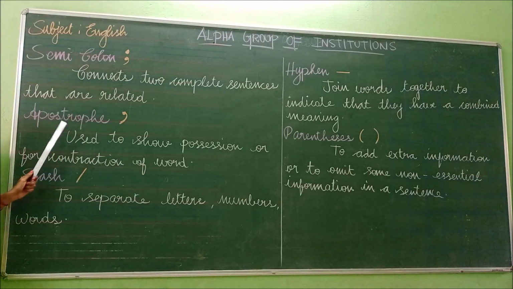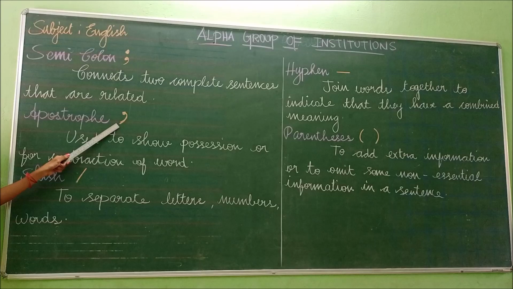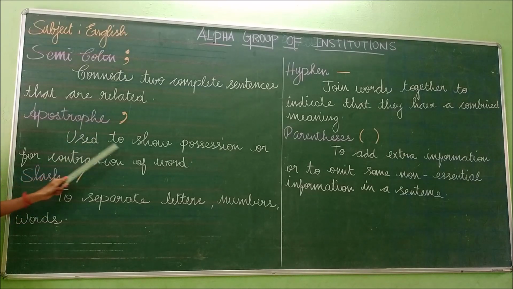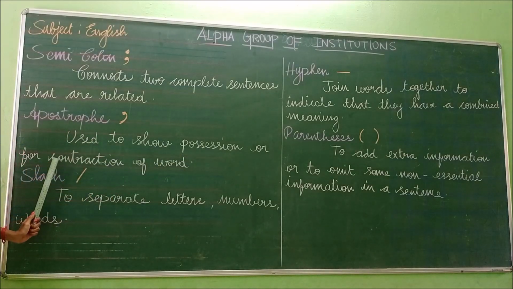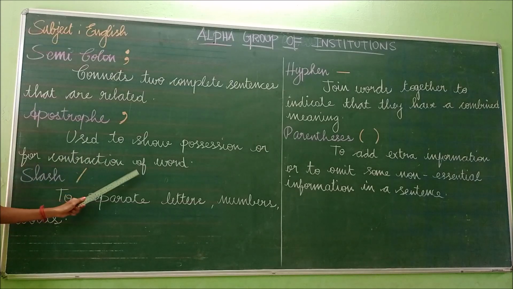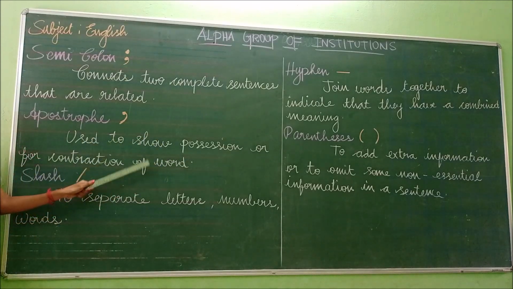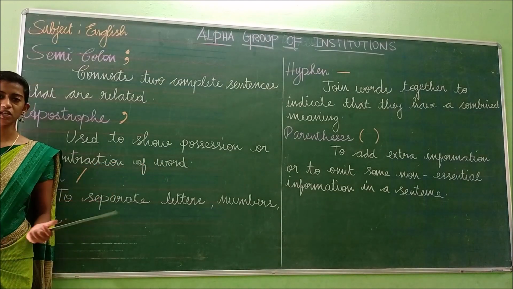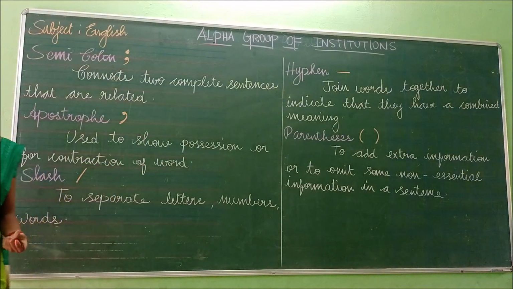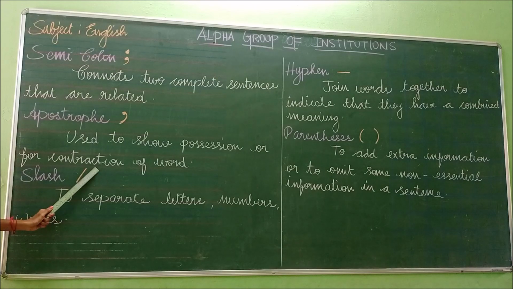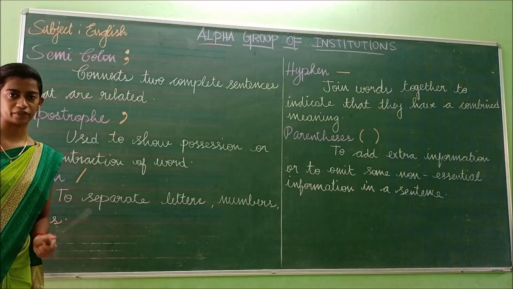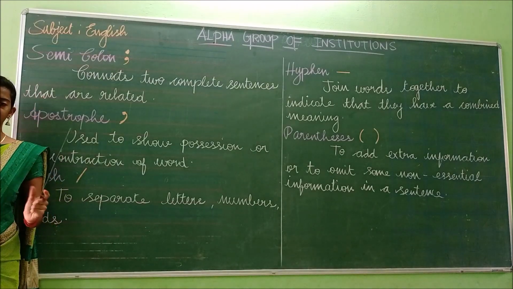Have you understood? And the next one is the apostrophe. This is the symbol of the apostrophe. It is used to show possession or for contraction of words. What is meant by possession? Possession means someone's own thing. Or for contraction. Contraction means the short form of a word. So for example, did not.